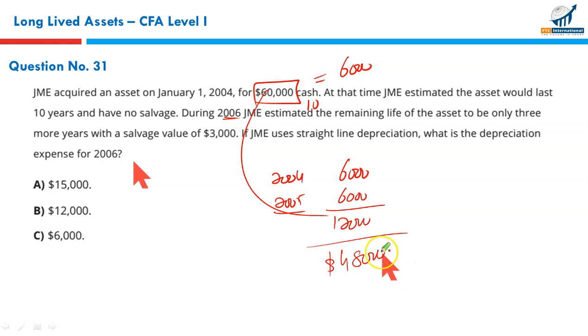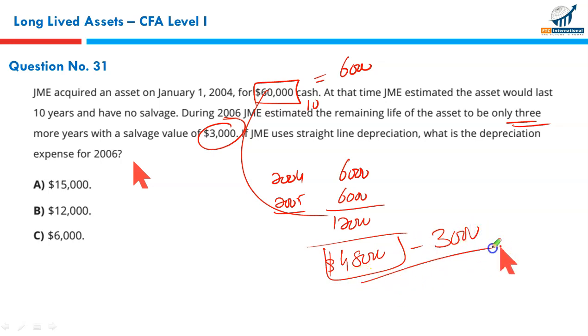Now in 2006 we realized that this asset, the value of the asset is 48,000 in 2006. It will last only for the next 3 years, and this will be the new salvage value. So this is the new base, this is the new salvage value, and this asset will last for 3 years only. 48 less 3, 45.